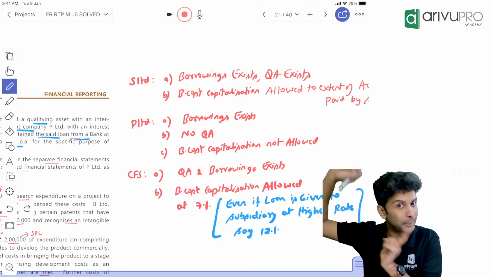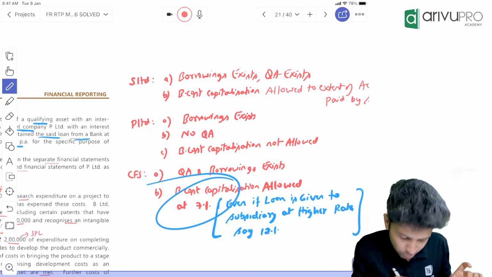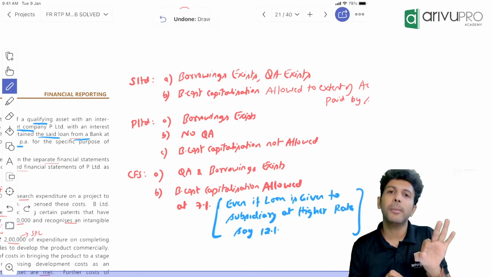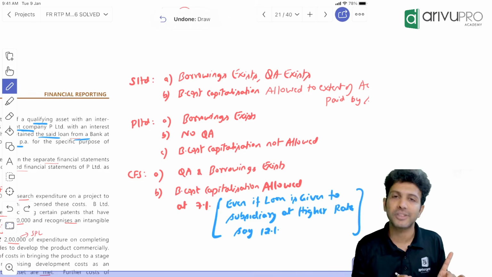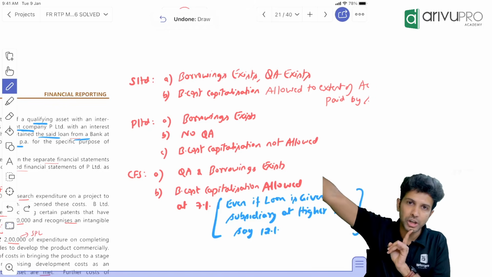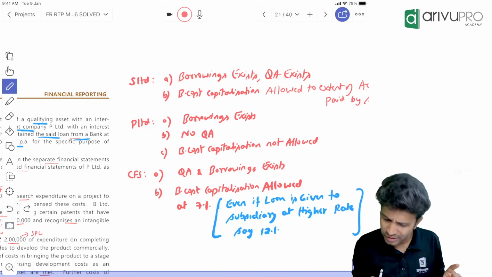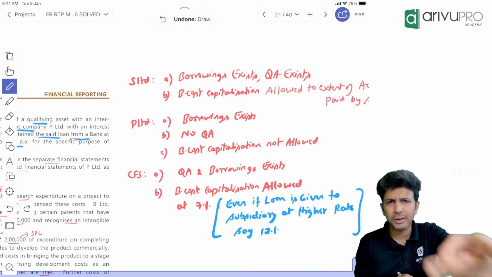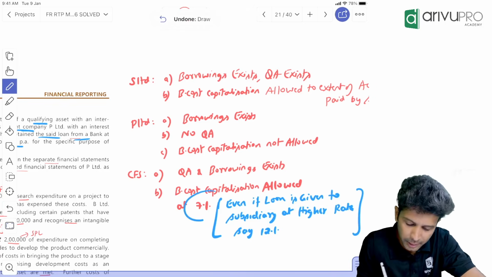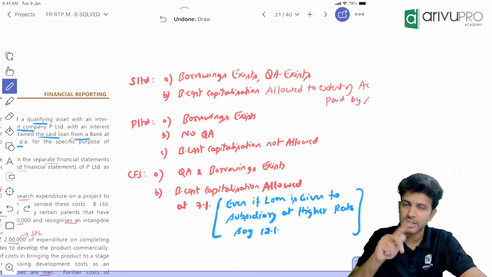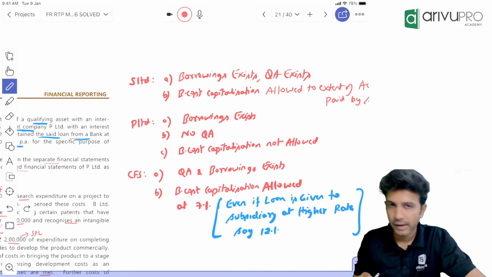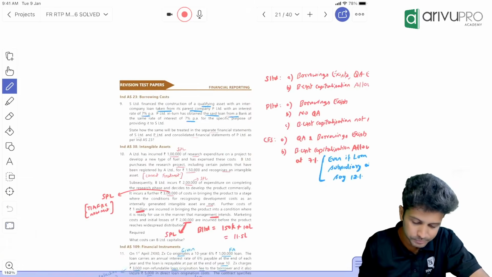So you will still capitalize the borrowing cost in CFS at 7% only, not at 12%, because the parent has taken the original loan from the bank only at 7. In case they bring this in, you need to say that 7% only will be considered for capitalization. That's one.